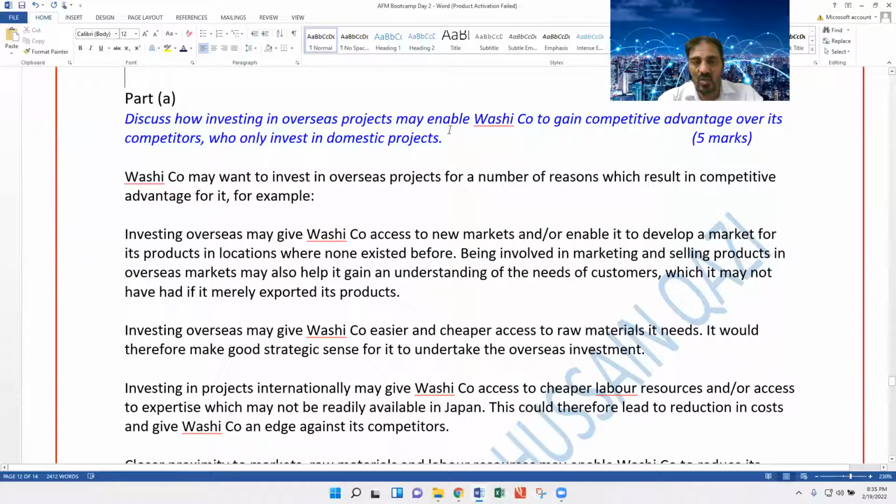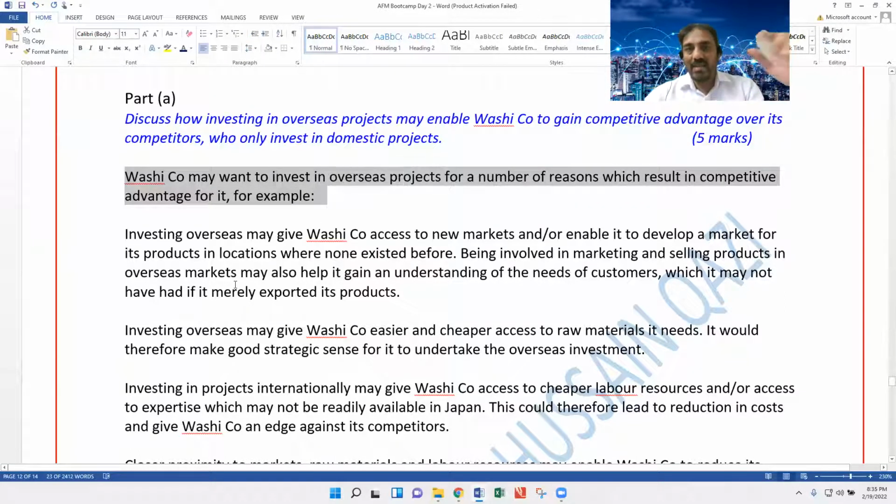For 5 marks, you have to write at least 3 well-explained points. But whatever the starting line, there are no marks. For example, if the washing company wants to invest in the overseas project, there are a number of reasons for the competitive advantage. This is a starting point,